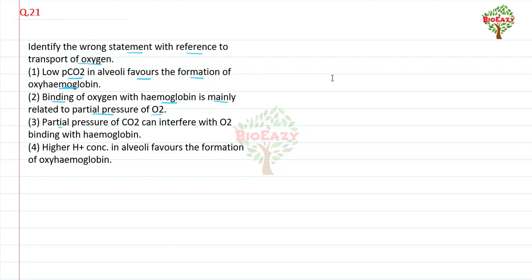Number 3, partial pressure of CO2 can interfere with O2 binding with hemoglobin, it is also a right statement. Now 4th, higher H-ion concentration in alveoli favors the formation of oxyhemoglobin, it is the wrong statement because higher H-ion concentration favors the dissociation of oxygen from oxyhemoglobin in tissue, so our right option is 4th.